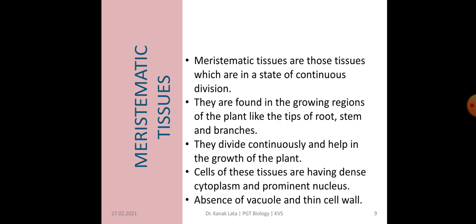They divide continuously, so they help in growth of the plant. These tissues have some characteristic features. Cells of these tissues have dense cytoplasm and a prominent nucleus. These are the characteristic features to identify meristematic tissues. They have dense cytoplasm and a prominent nucleus, they don't have vacuoles and the cell wall is very thin.